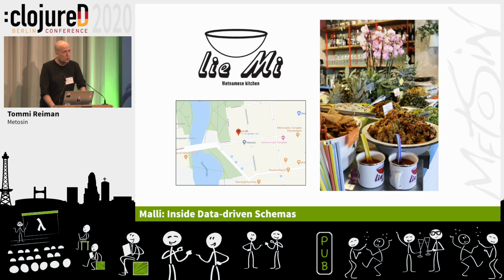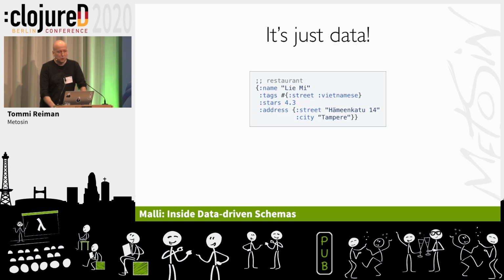But let's start with a restaurant, my favorite lunch place in Tampere. So how would that look in Clojure? Well, it's just data, so maybe something like this. It's a map, it has name, tags, stars, address, a submap, and we have a comment that it's like a restaurant. So that's kind of nice, but the computer doesn't know much about that. We can make it better. We can lift the type as a field in the map, and now even the computer knows that if it gets a map with this type, it's a restaurant.